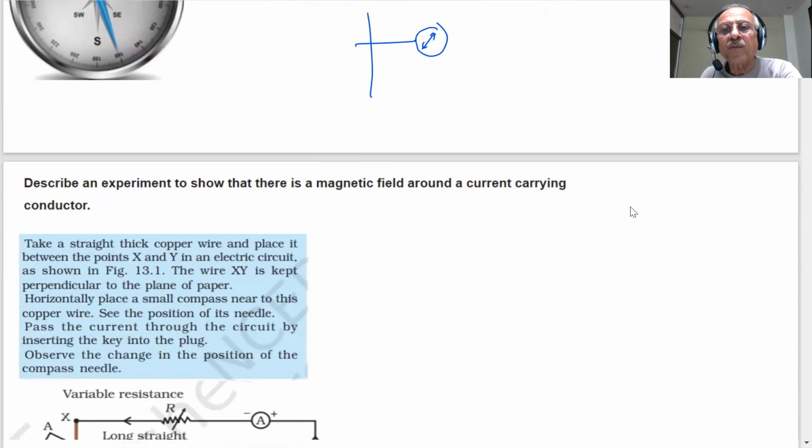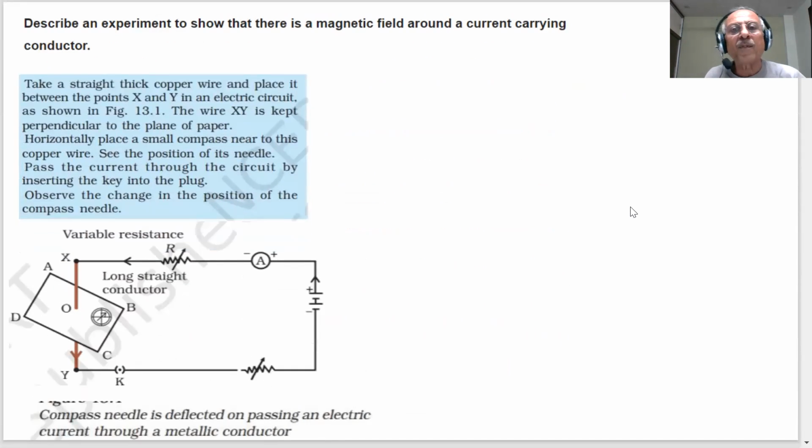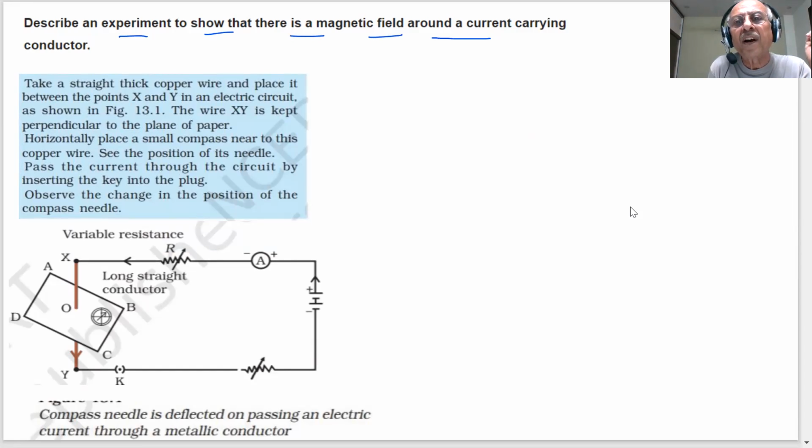Now the question is, how will we perform an experiment to show that there is a magnetic field around a current carrying conductor? Describe an activity to show this. This is a copper wire and I pass current through it.